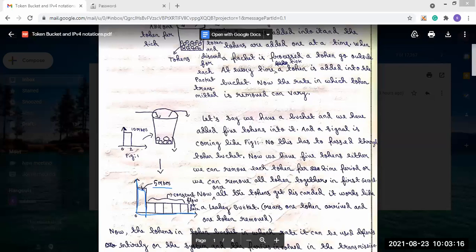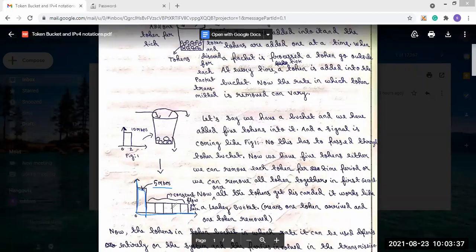That's why in this time the speed is maximum, at 5 Mbps. After that, when all the tokens are removed, the token bucket algorithm works like the leaky bucket algorithm. That's why you see the constant flow of data. So this is the concept of the token bucket algorithm.